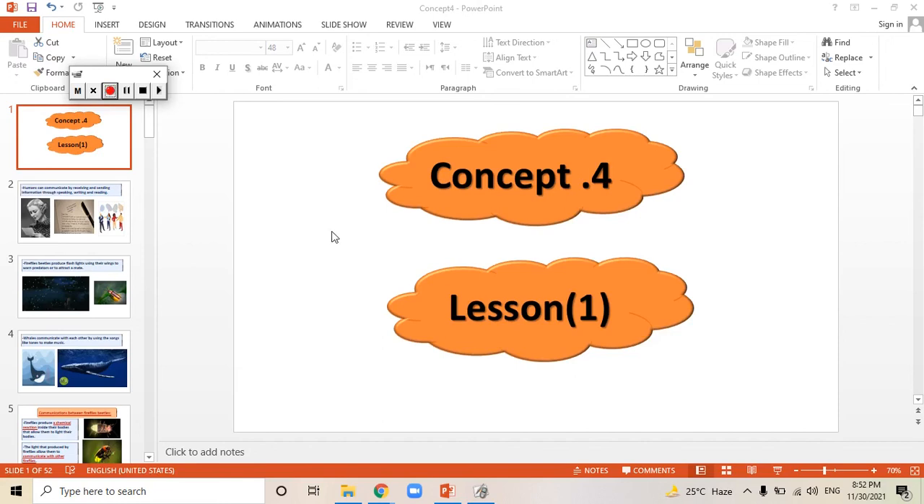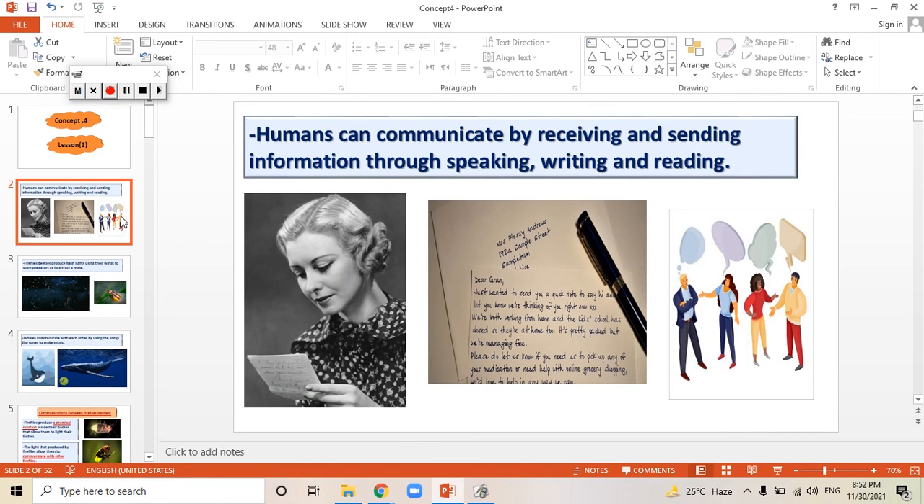Today we will start our new concept, Concept 4. In this concept we will study how living organisms communicate with each other. As humans, we communicate with each other by speaking, writing, and reading. So when you are talking to someone, you are communicating with him. I am talking to you now, and you listen to me.